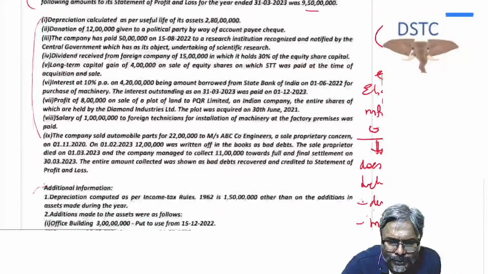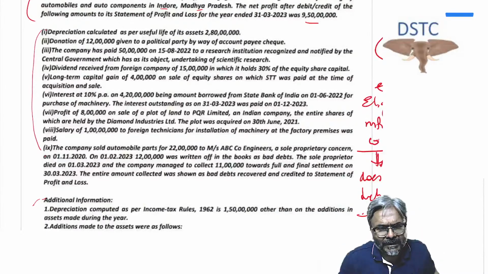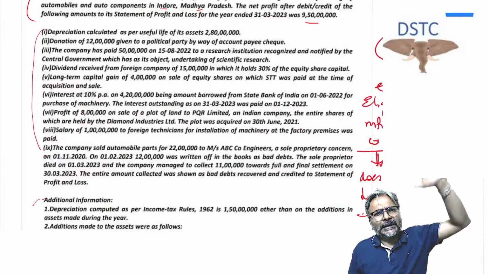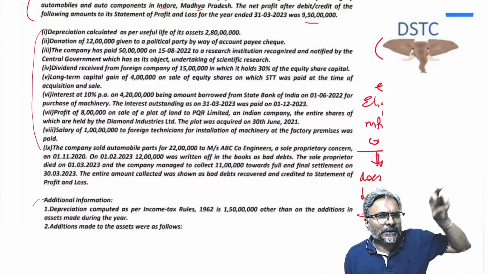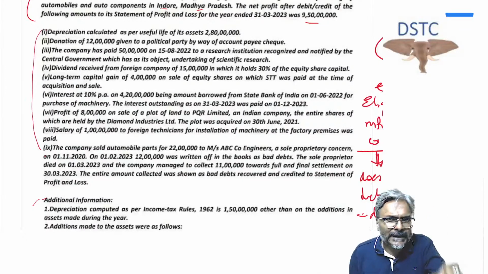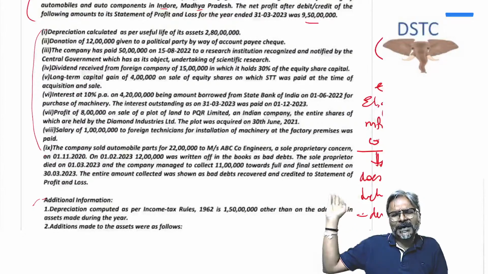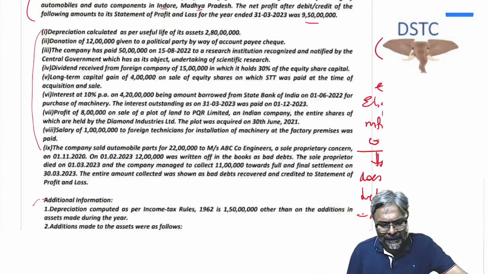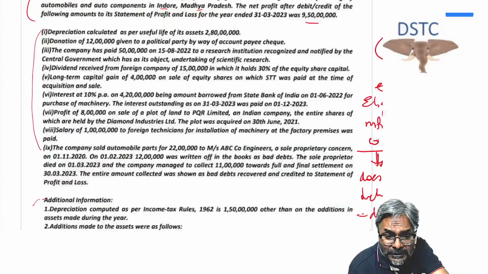Okay. Now you are good to go to read quickly the adjustments. Now let's have a look. So the mind is conditioned to 115BAA. In 115BAA, there are two things that we are all aware of. Whatever is the total income which I'm going to compute under 115BAA, on that total income, if there is any special income, the special income will be at the special rate, and the balance total income will be at 22% rate, plus surcharge plus HEC. Anyway, we'll do that at the end in our solution. Piyush, Karthik, Aishwarya, I hope you are clear with this proposition, students.